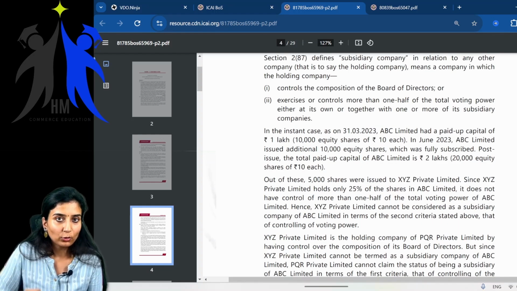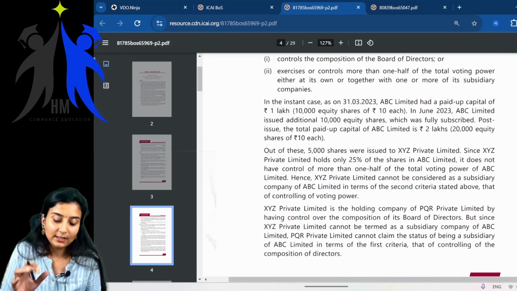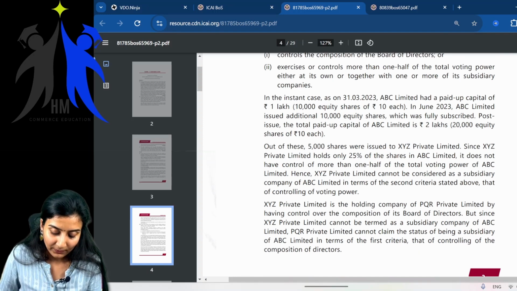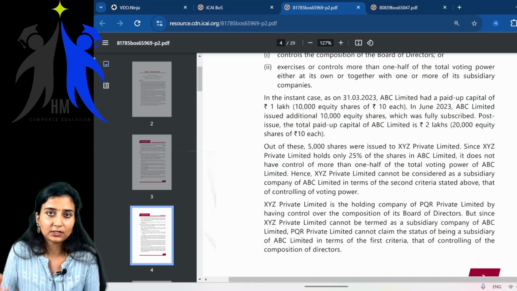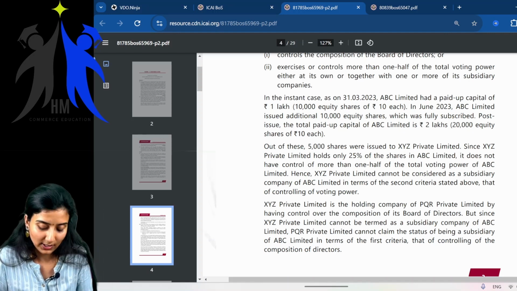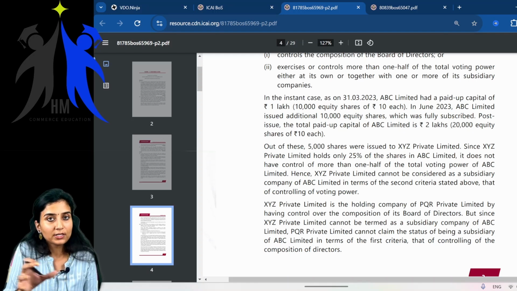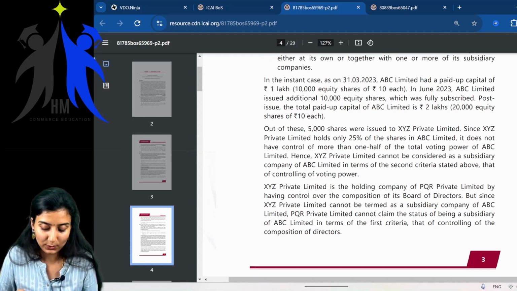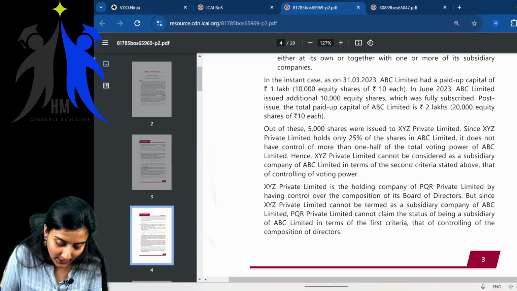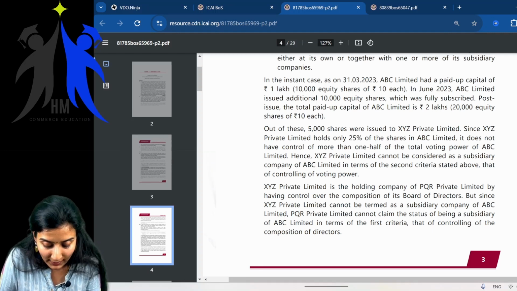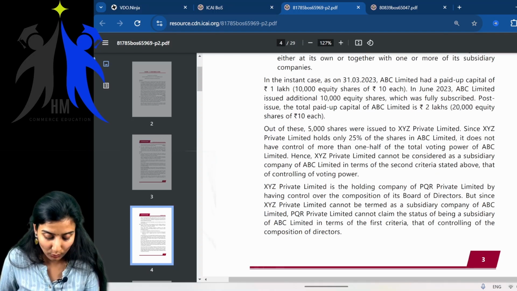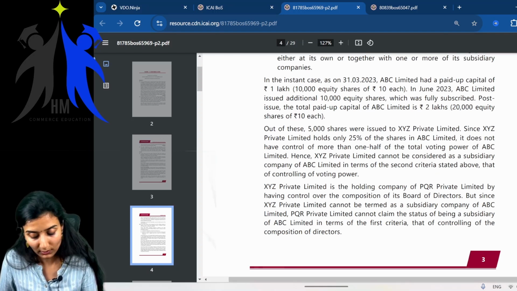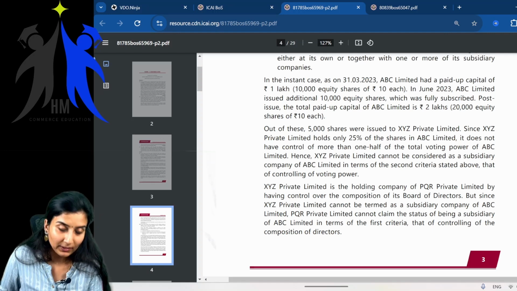Now they're talking about the facts of the case. First they told about the provisions, then the facts. What happened in this particular case? On such and such date, ABC Limited had a paid up share capital of so and so, and again it issued further 10,000 shares, out of which 5,000 shares were subscribed by one particular company, that is XYZ. Since XYZ Private Limited holds only 25% of the shares in ABC Limited, it does not have control of more than one half of the total voting power of ABC Limited. That is what we learned.